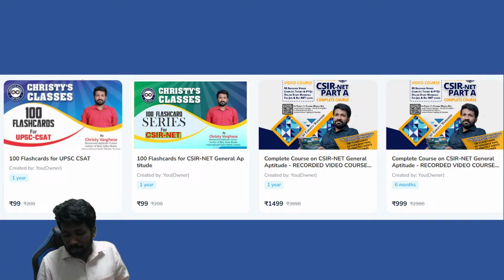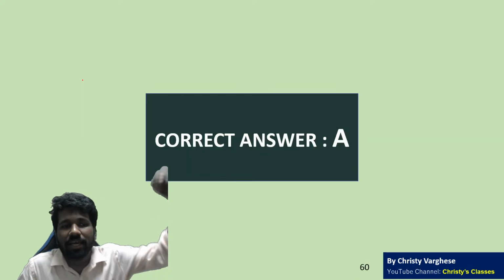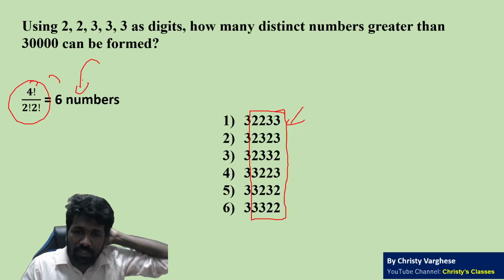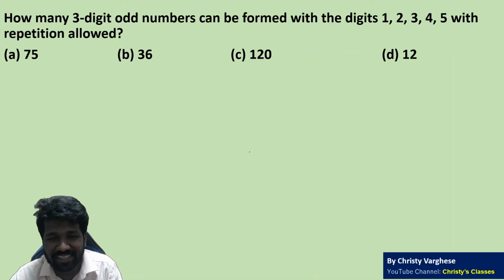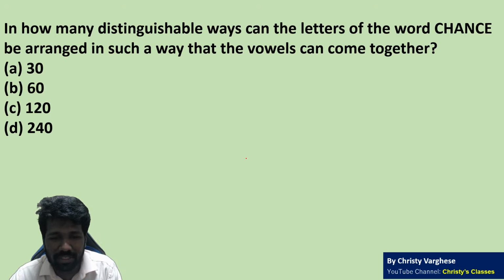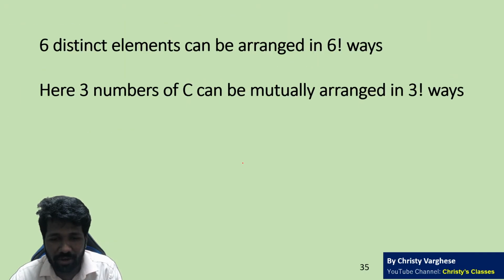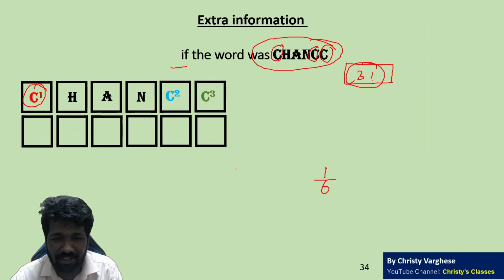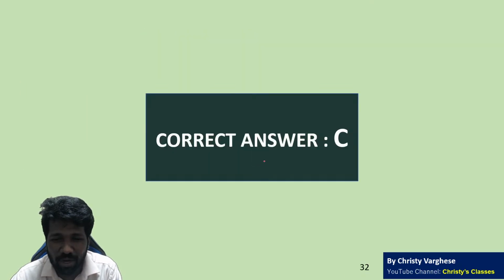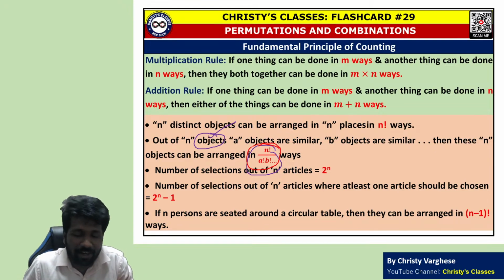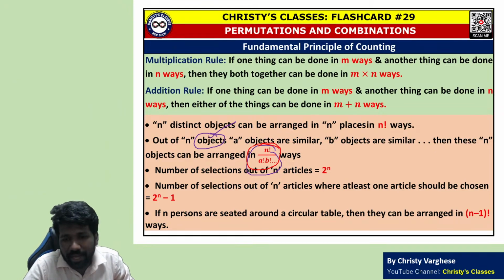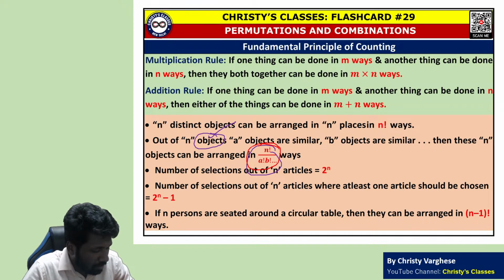So this is the basic idea of anagrams. If you look at it, all the questions we have done in this chapter are based on this single theory. Not 10 formulas or 100 formulas, just one single concept: n factorial by a factorial into b factorial into etc. Clear?